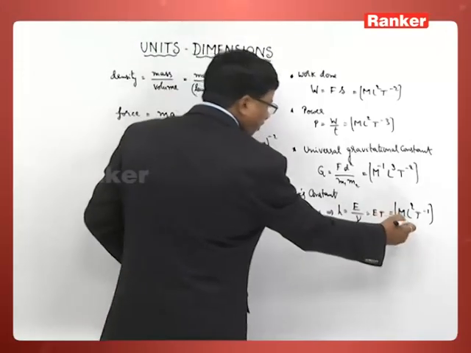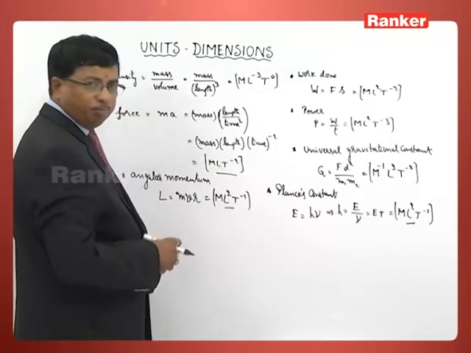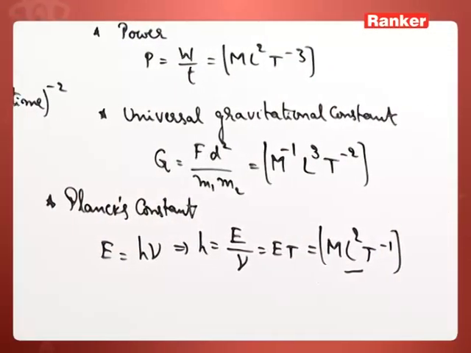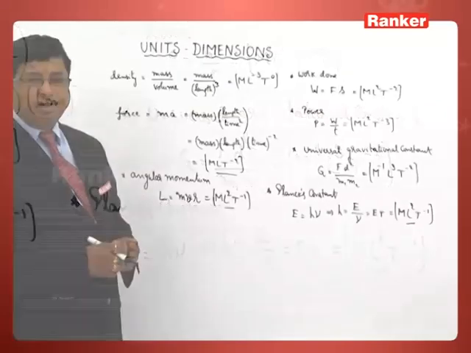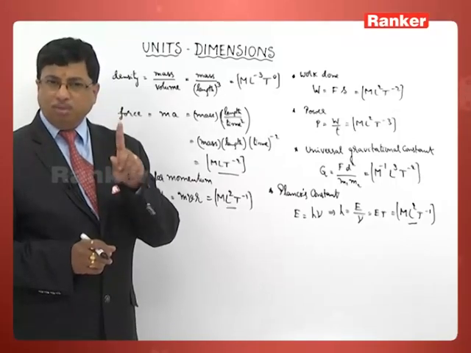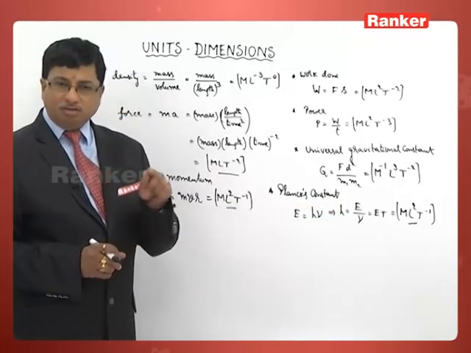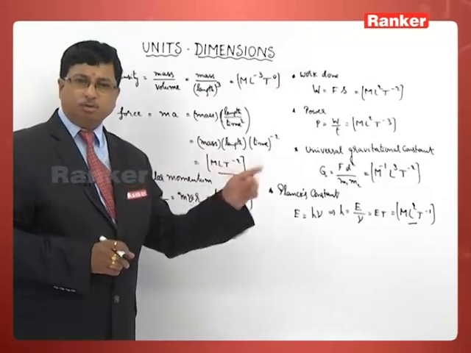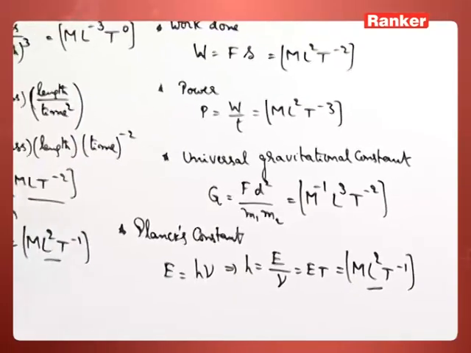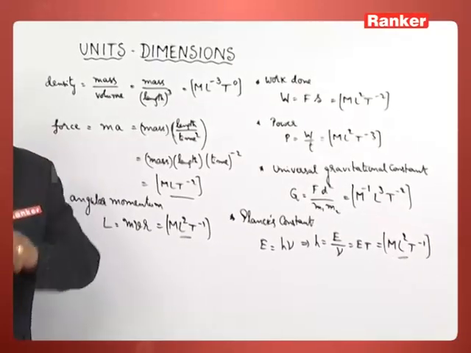See carefully what dimensional formula we have written for Planck's constant and what we have written for angular momentum. This is M L square T inverse, that also is M L square T inverse. That means what can we conclude from these two? Angular momentum and Planck's constant both have the same dimensional formula. What is the corresponding dimensional formula here? M L square T inverse. That is the concept now. So similarly, there are a few physical quantities which have similar dimensions or dimensional formulae with respect to some other physical quantities.